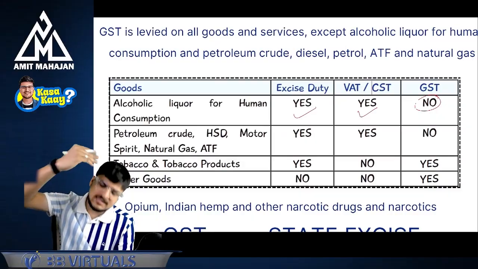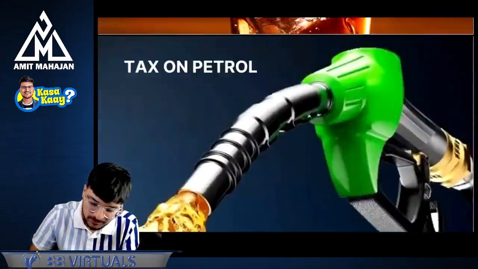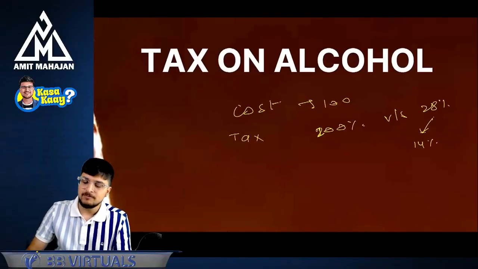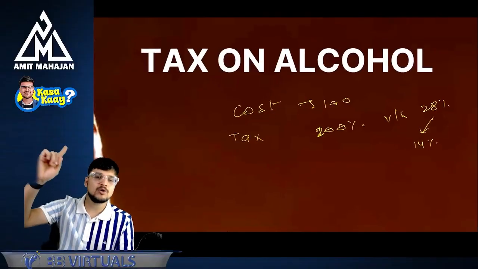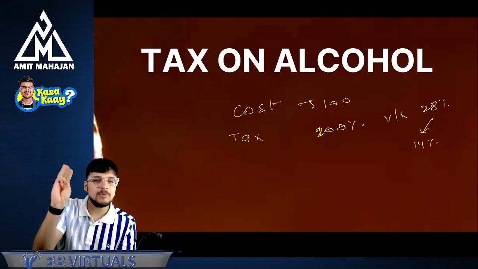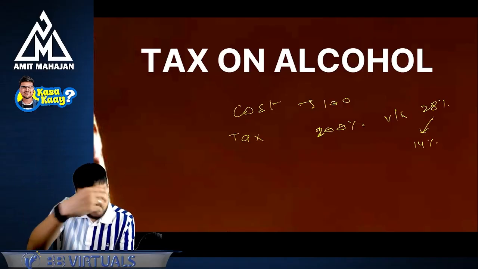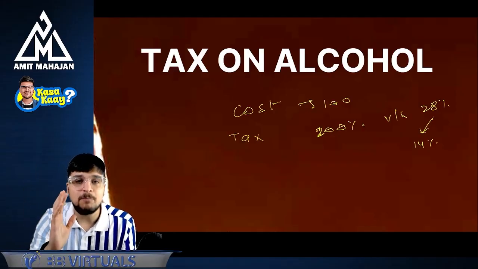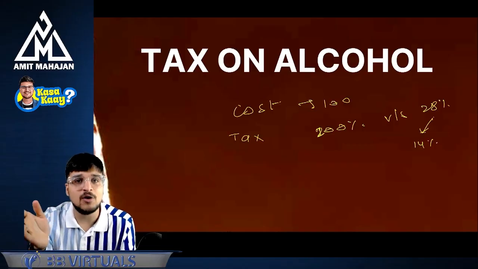Similarly, let's discuss more about this. At the time of COVID, if you remember, all the temples were closed. All the masjids were closed. All the Jain temples were closed. Gurudwaras were closed. Everything was closed. But what was open? Alcohol shops were open. People were standing in queues to buy alcohol.